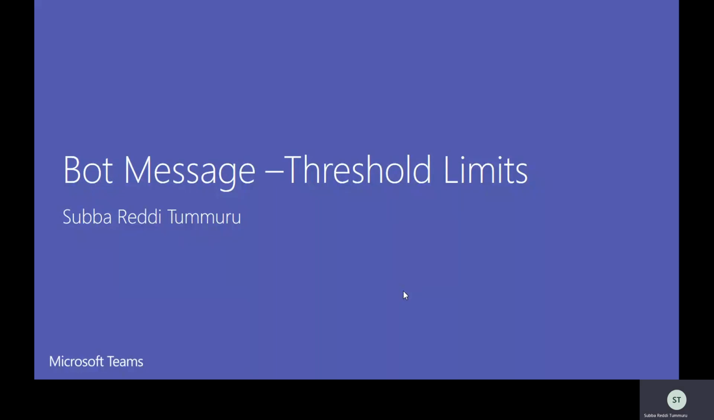Today we are here to discuss bot message threshold limits in Microsoft Teams. In Microsoft Teams, we are developing multiple bots, right? For example, if the bot is to send notifications to users, how many messages can we send per second or per minute? There are some limitations. You cannot send as many messages as you want to users. So today we are here to discuss how we can implement that application functionality by considering these limits.